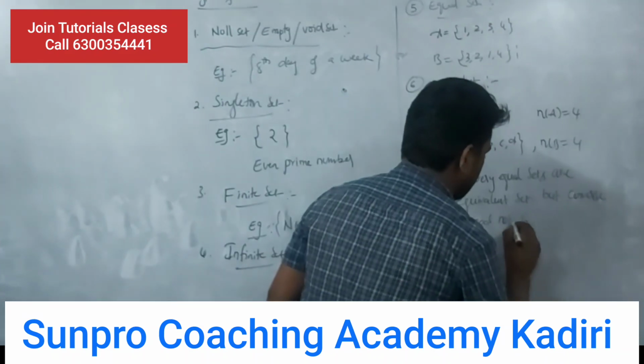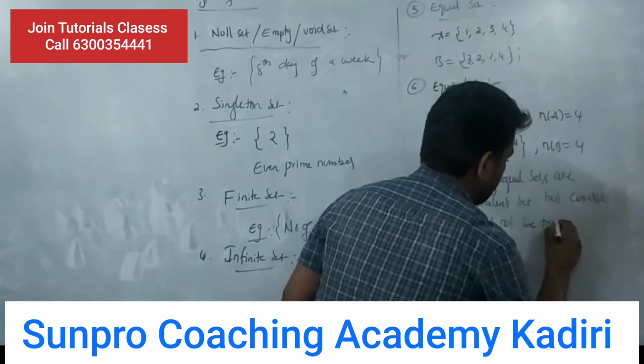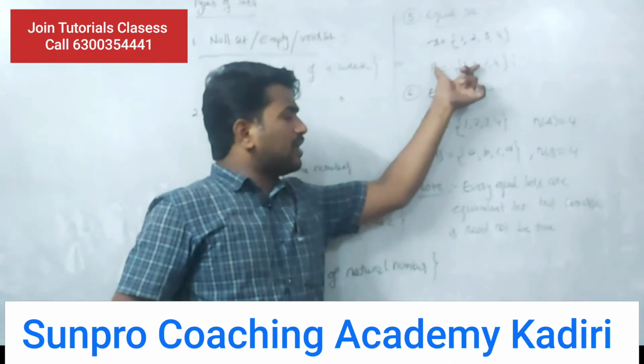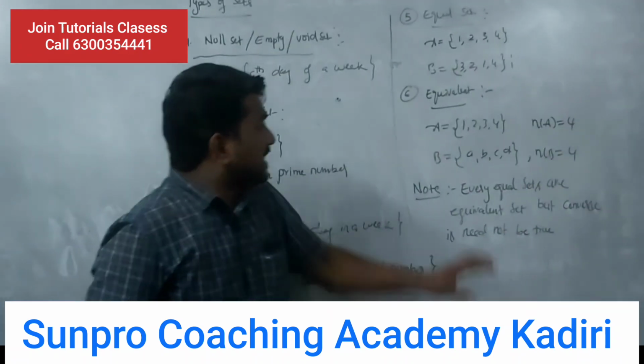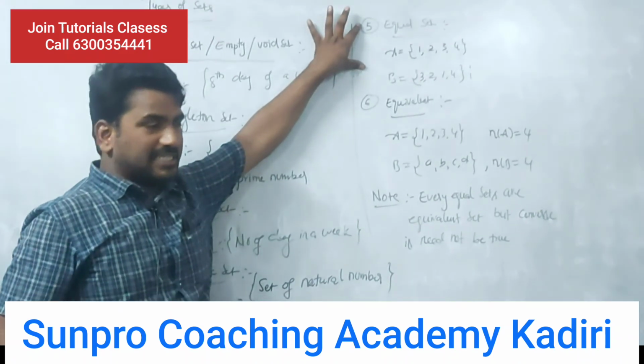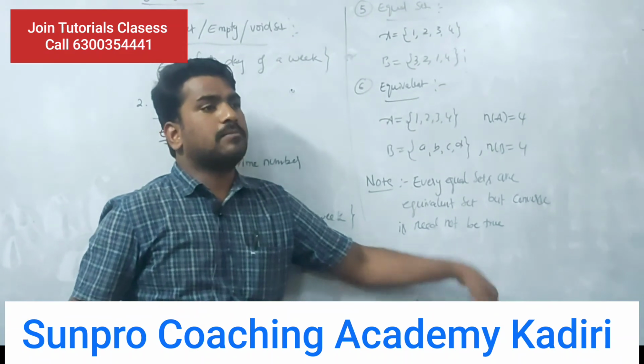It means every equal set is equivalent, but every equivalent set is not an equal set. That is, the converse need not be true.